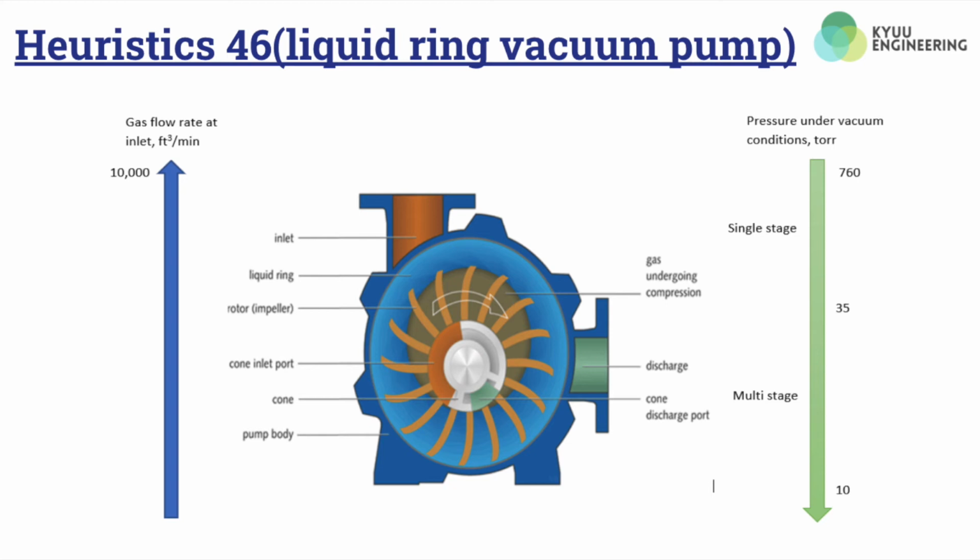The pump can have a gas flow rate at the inlet of maximum up to 10,000 cubic feet per minute, while it can produce a minimum of 35 torr of vacuum pressure in a single stage and 10 torr for a multi-stage pump. For your information, vacuum condition can be created at a pressure below 760 torr, which is equivalent to 1 atm.